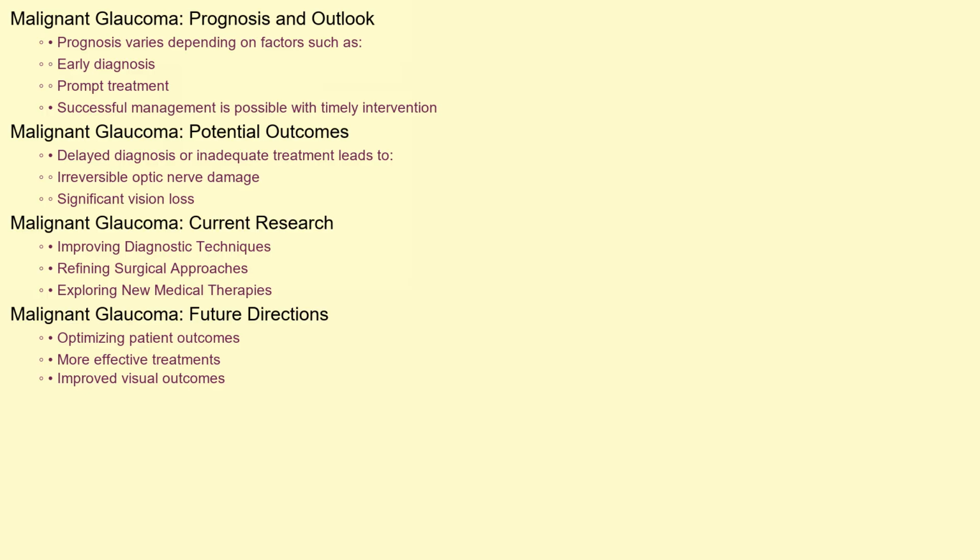The prognosis for malignant glaucoma can vary. With early diagnosis and prompt treatment, the condition can often be managed successfully, preserving vision. However, delayed diagnosis or inadequate treatment can lead to irreversible optic nerve damage and significant vision loss.